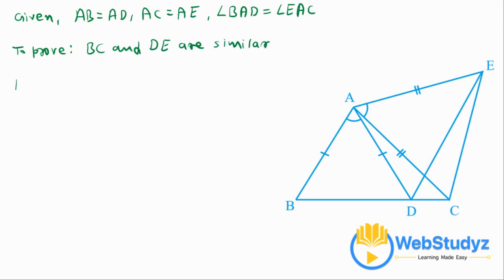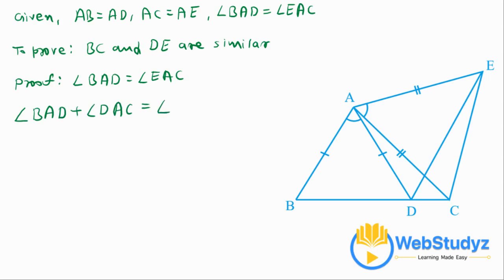So let's prove it. Here is the proof. We know that angle BAD is equal to angle EAC, that is already given. Now by adding DAC on both sides, we get angle BAD plus angle DAC is equal to angle EAC plus angle DAC. We added DAC on both sides.